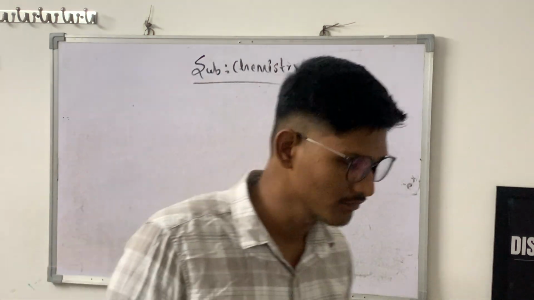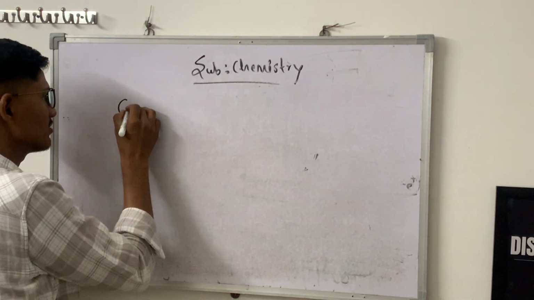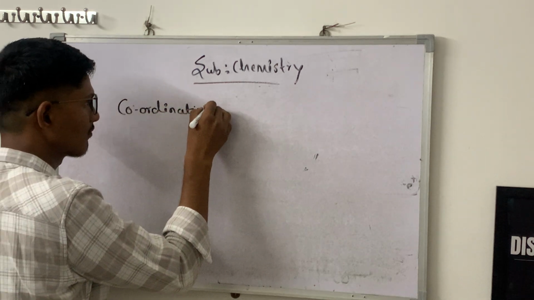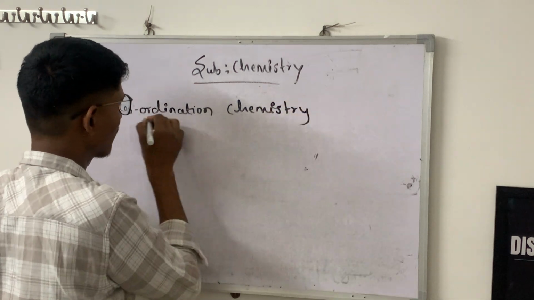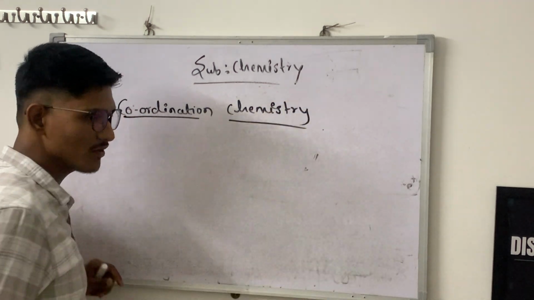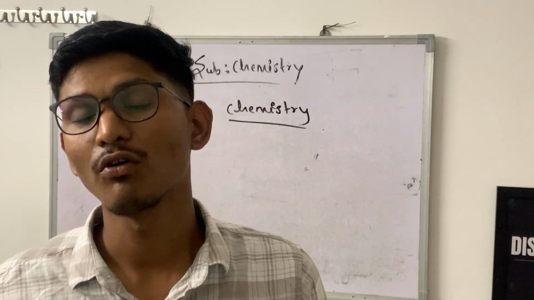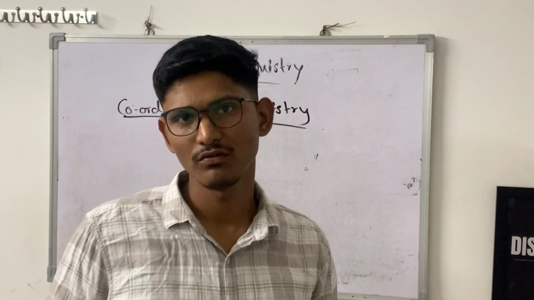So, as you know, in the chapter coordination chemistry, Alfred Werner, who is called the father of coordination chemistry, told us about the primary valency, the secondary valency, and the coordination number.